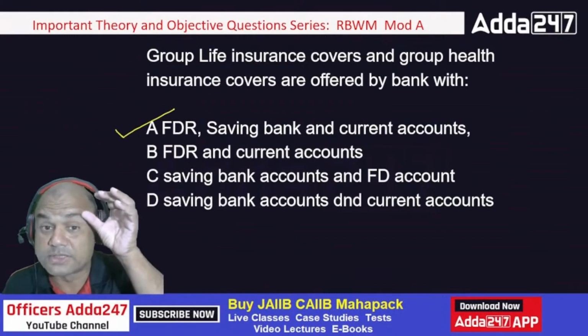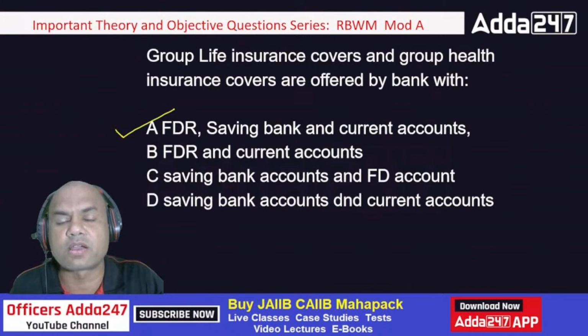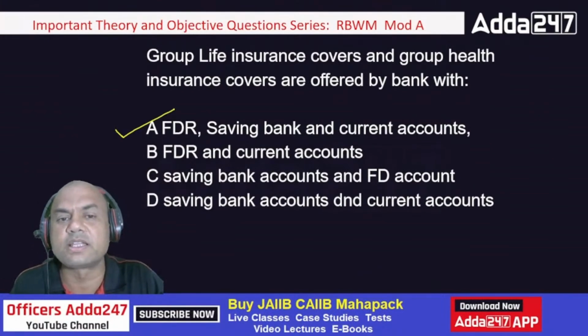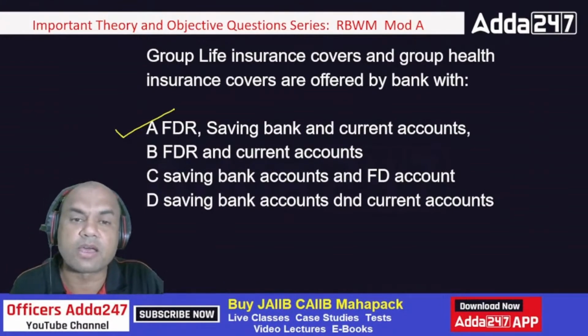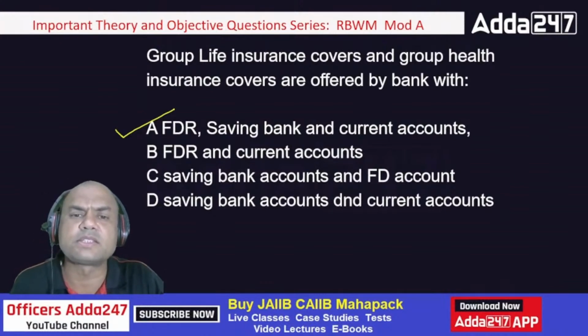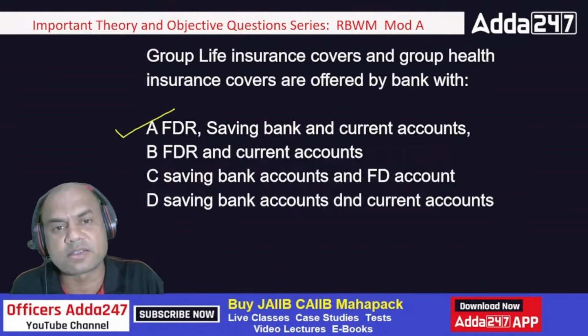We are offering with each one, all of them. A. See here, depending on what the bank wants: if I want to increase the current accounts, what will I do? I'll book these policies, link these policies to current account. If I want to increase FDR, because let's say I'm falling back in FDR, I'll attach this life insurance and health insurance policy to FDR. Okay.